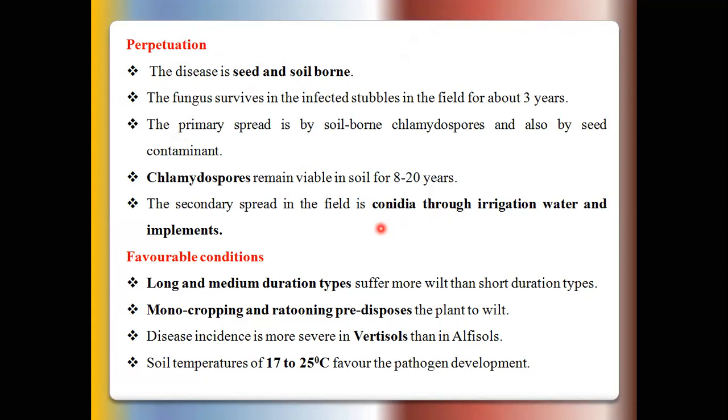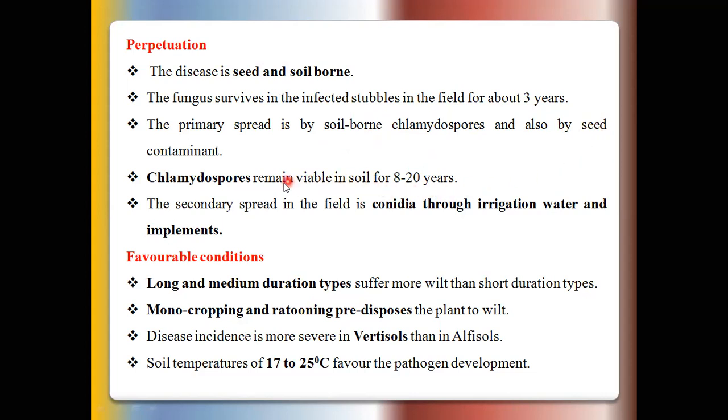It means these chlamydospores survive in the infected stubbles in the field for about 3 years. So primary infection takes place through the chlamydospores present in the soil and the use of infected seed for sowing. So 100% disease is produced.